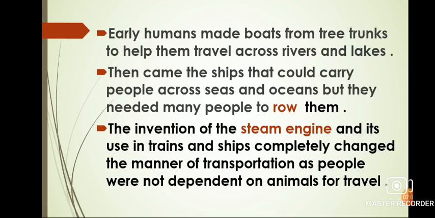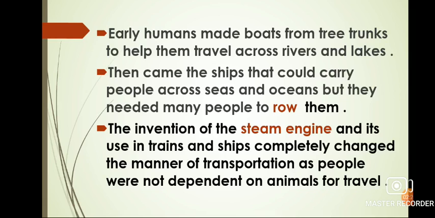Children, early humans used animal carts to travel on the land. But children, do you know how they traveled across the rivers and lakes? They made boats from tree trunks to help them travel across the rivers and lakes. These types of boats were useful to travel across rivers and lakes only.